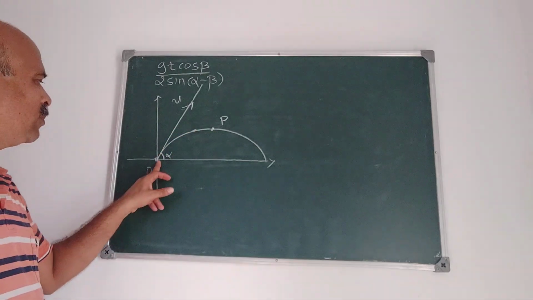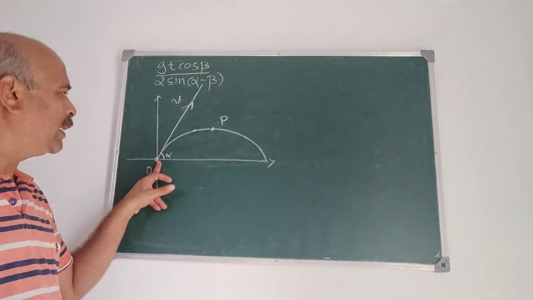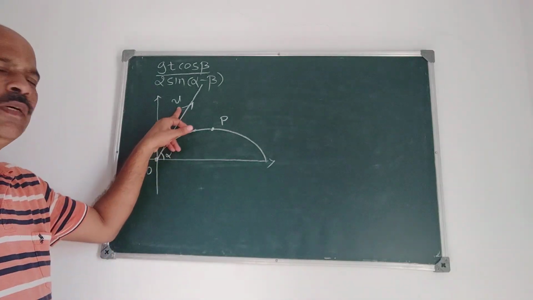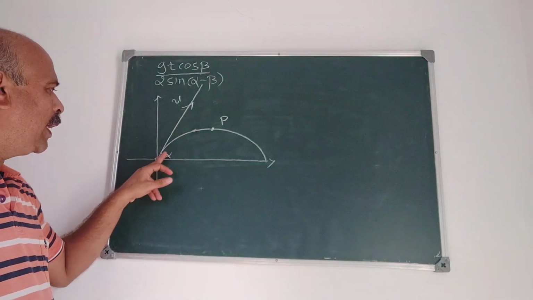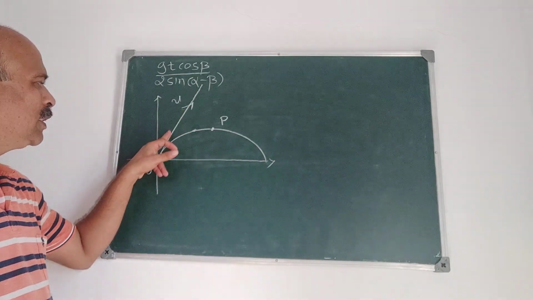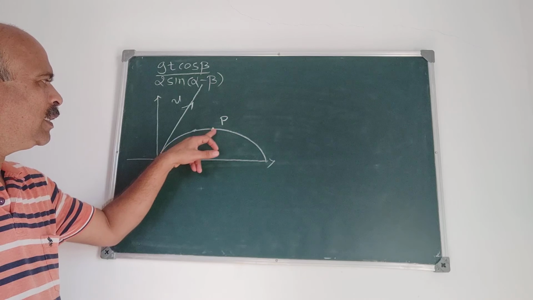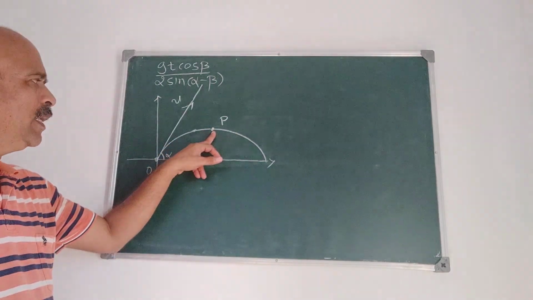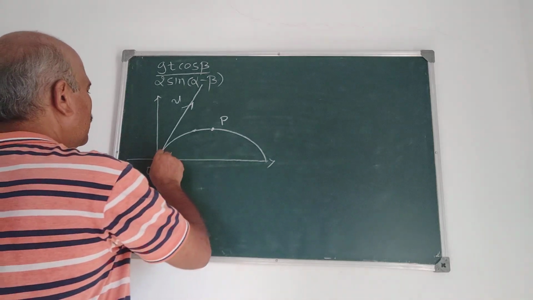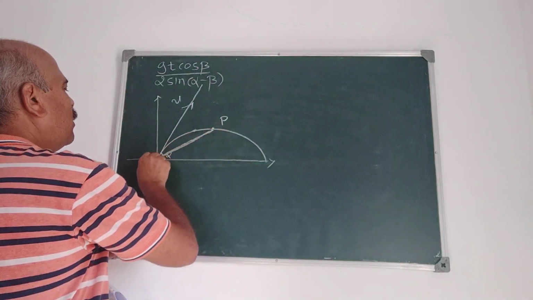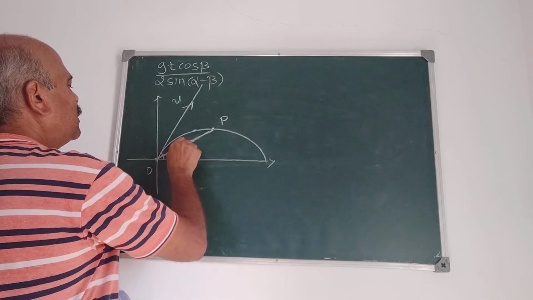It starts from this point O with velocity of projection u and angle of projection alpha, so that after time t the position of the particle is P. At this point it has elevation beta. This angle is beta.